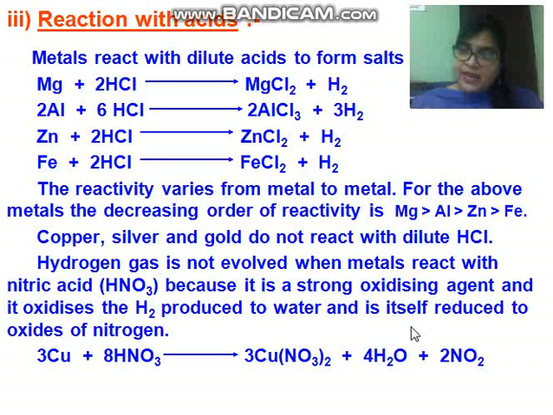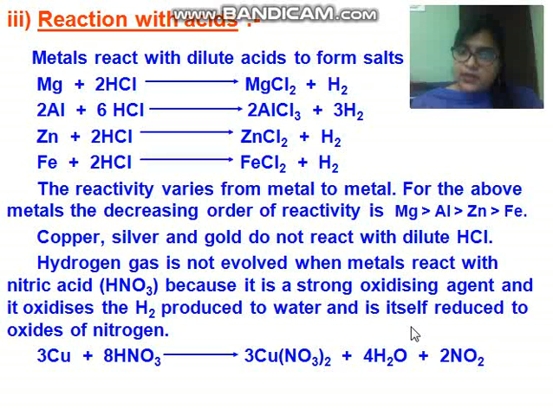Magnesium, when it comes in contact with nitric acid, forms magnesium nitrate, or manganese will form manganese nitrate with release of dihydrogen gas. Why? Because when we take a very dilute solution of nitric acid, in that case nitric acid will act as a very weak oxidizing agent, and in that case dihydrogen gas will get released.